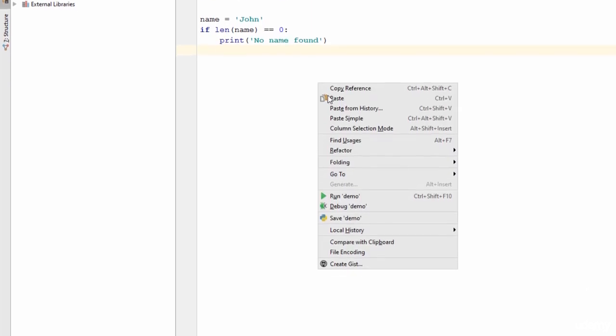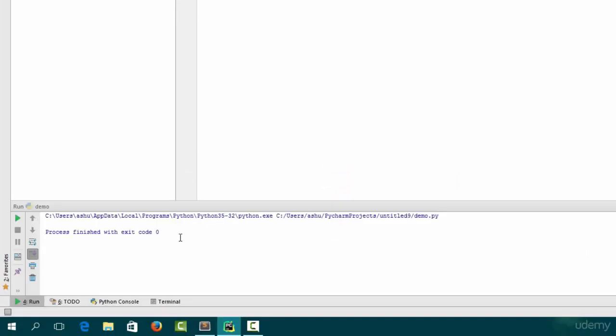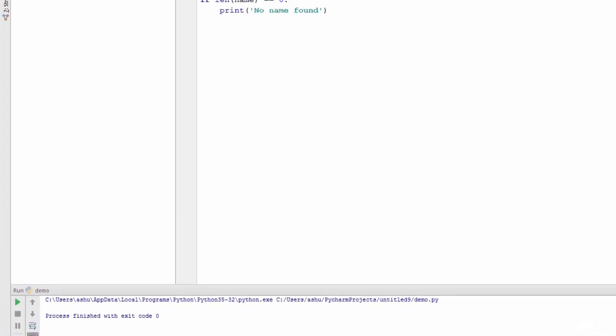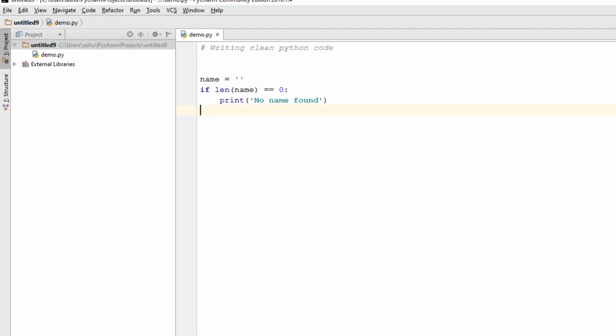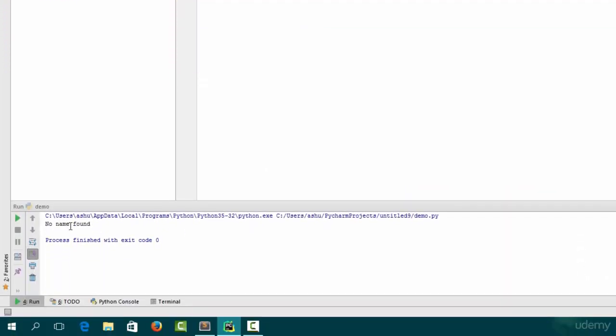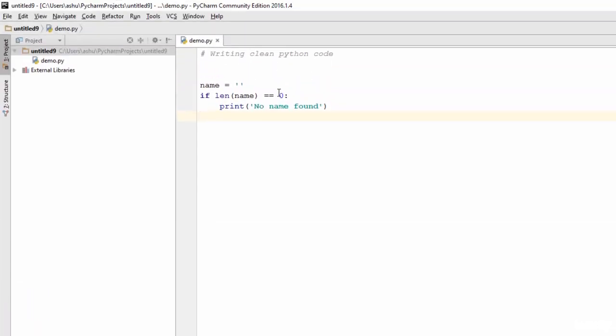So here, if you run this code now, as you could see, we are going to get a correct result because this actually contains a name, and hence this statement is not executed. And if you remove this name from here, and if you again run this code, it will actually say that no name found. So syntactically this code looks correct, but what's wrong in this particular code is that you have unnecessarily used this double equal to 0 sign.